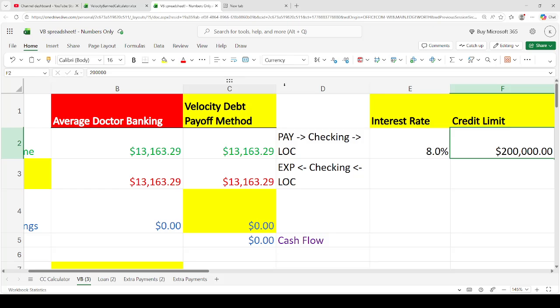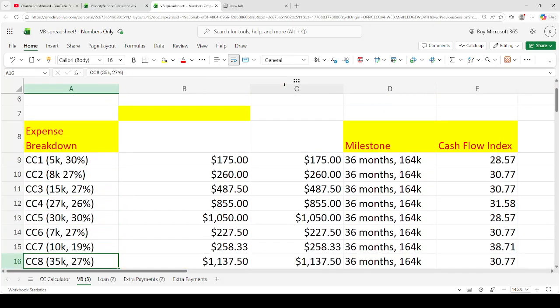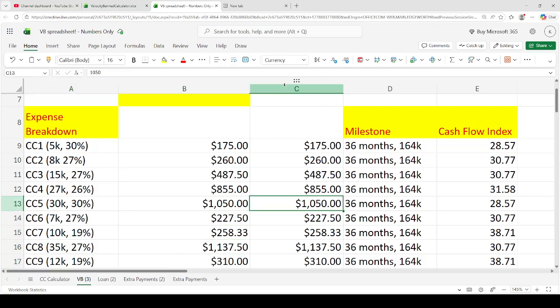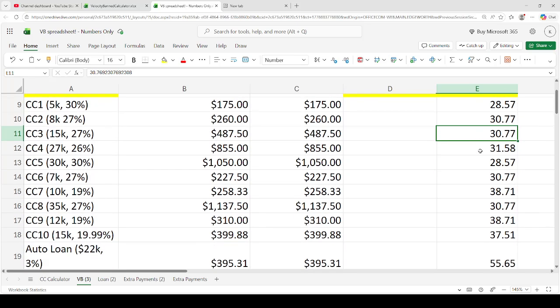Okay, all right. So now let's go ahead and pay off debt. This is just done from a previous demonstration. If you want to know the order in which we pay off debt, we use something called the cash flow index. So what is a cash flow index? It's basically the debt amount divided by the monthly payment, and that gives us a ranking system, right?